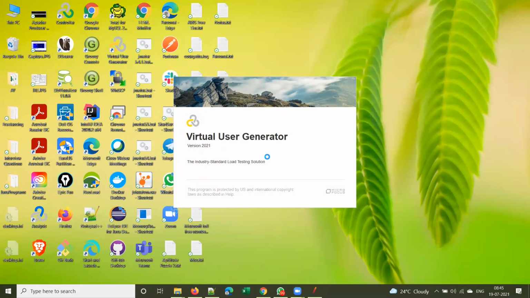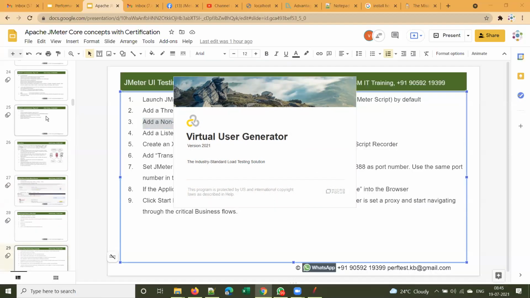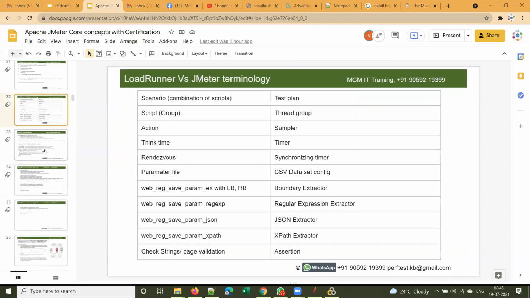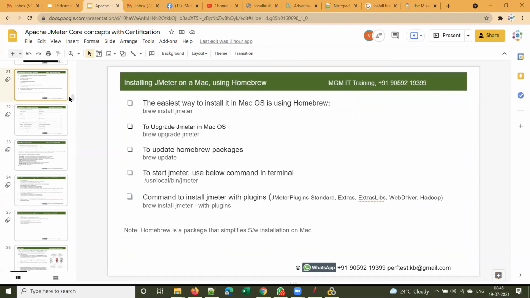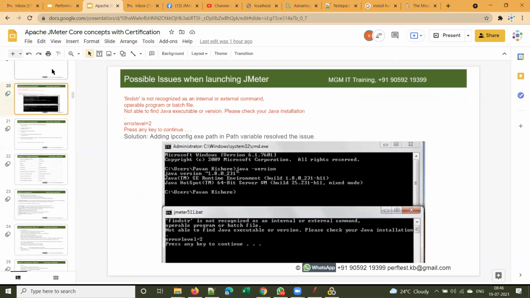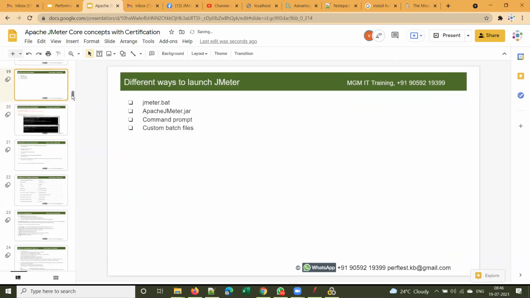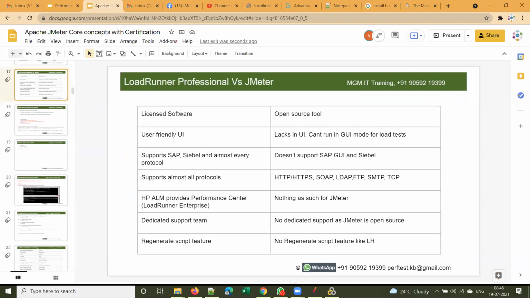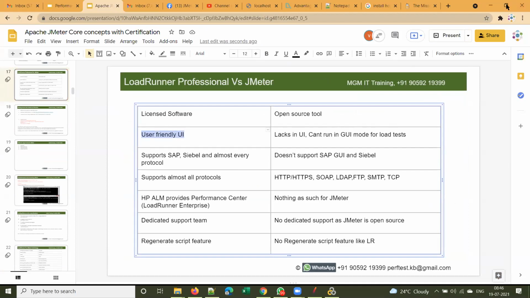This is for those who newly joined JMeter. I just want to show the LoadRunner interface, as we discussed something. LoadRunner has a very user-friendly UI, easy to execute a load test. Even for load test execution, the Controller also has a user-friendly UI. Here we discussed that LoadRunner has a user-friendly UI.